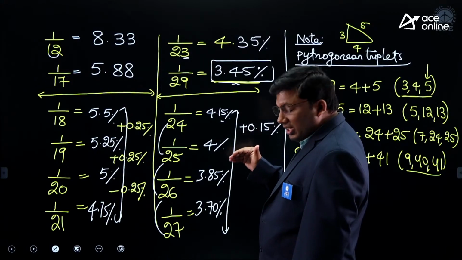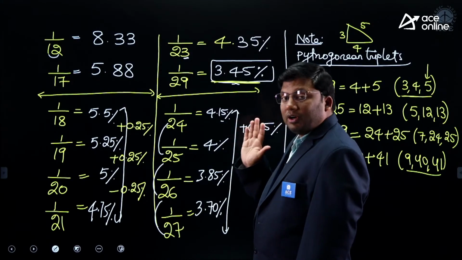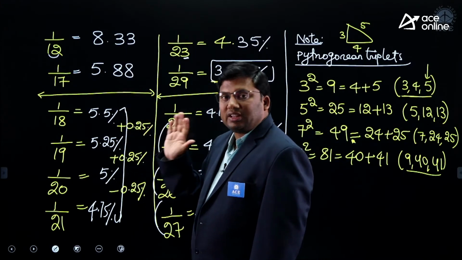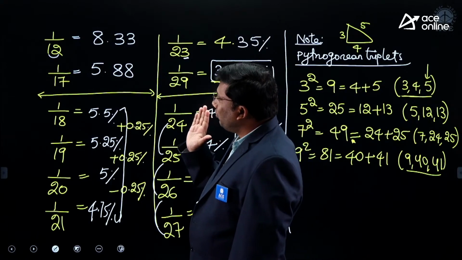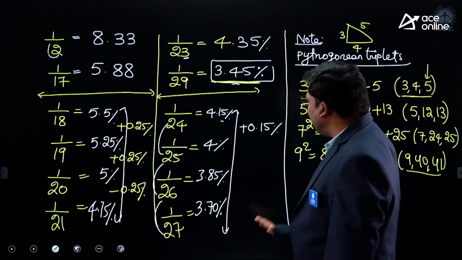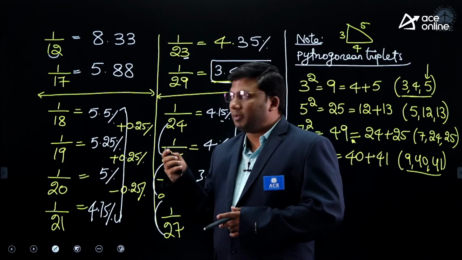24, 25, 26, 27. 1 by 25 is 4. They go together with a deviation of 0.25. 1 by 17 is 5.88. I hope the idea is clear of how a Pythagorean triplet can be formed.